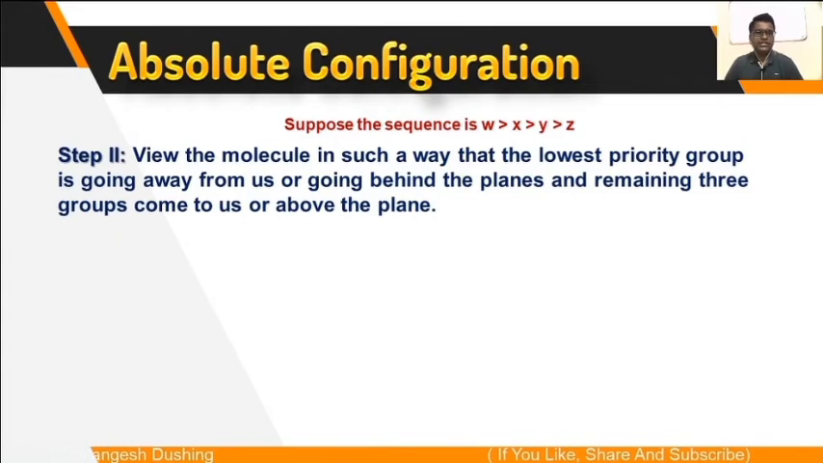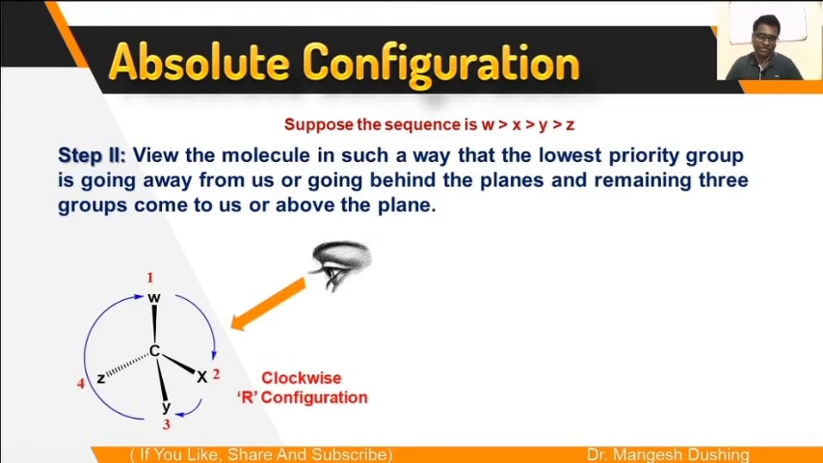The second step is to view the molecule in such a way that the lowest priority group is going away from us, or going behind the plane, and the remaining 3 groups come towards us, or above the plane. So you have to see this molecule in such a way that the lowest priority group is away from us. For example, like this. So Z is the lowest priority group. So you have to see this tetrahedral molecule in such a way that this lowest priority group is away from the observer, if you are the observer.